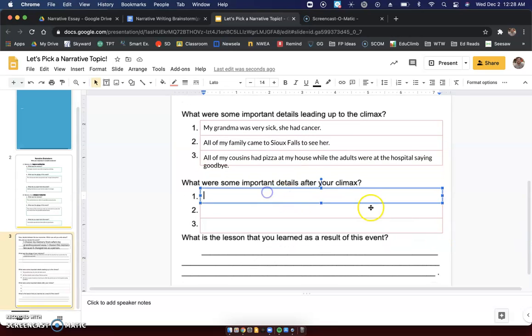Okay, so what were some important details after I found out that she had passed away? I have to think about it. I remember all of my aunts and uncles crying back at my house.